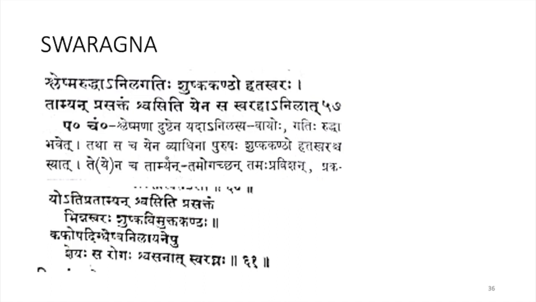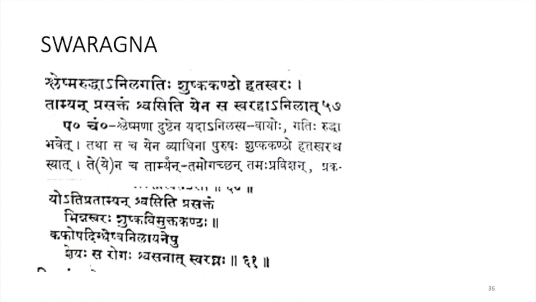Next, the next disease, the last disease in Ashtanga Hridaya is Swarakna. Sleshma Rudha Anila Gadim Shushka Kanto Hrida Swaraha Tamyan Prasaktam Shvasidi Yenascha Swaraha Anilat.